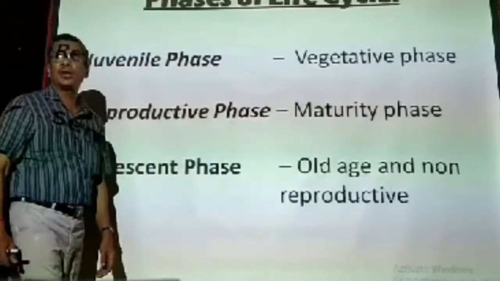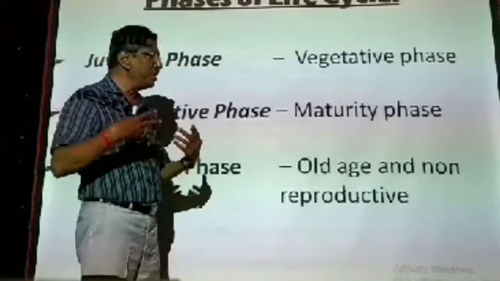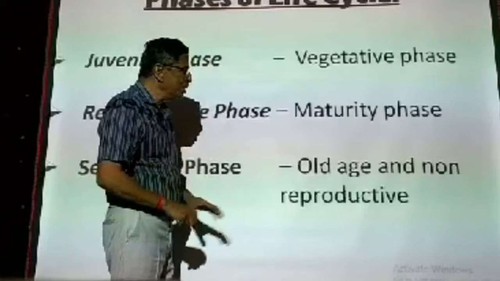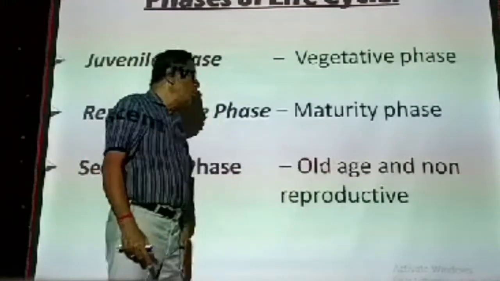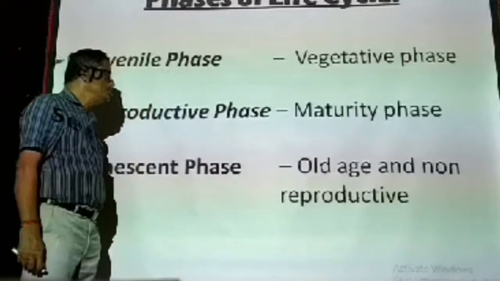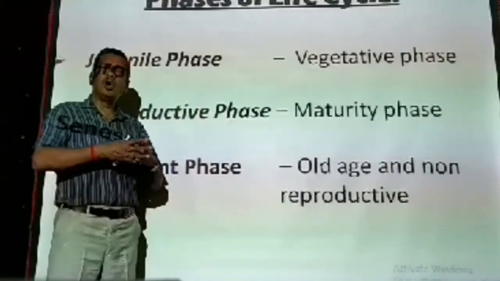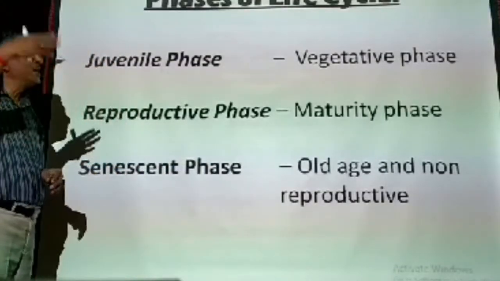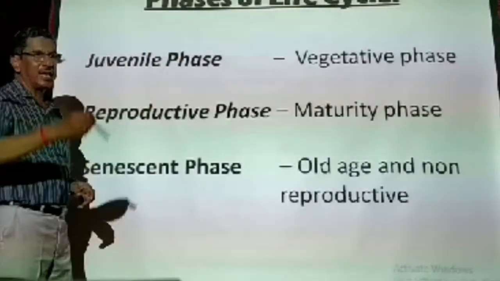What is the meaning of non-reproductive? At that time all the reproductive organs like testis and ovary are becoming very weak, unable to produce the gametes, so the animal is unable to reproduce. That is very old age. That is called old age and non-reproductive phase. Now these three phases are very common for all the living organisms, whether they are lower organisms or higher organisms. These are the three phases in the life cycle.